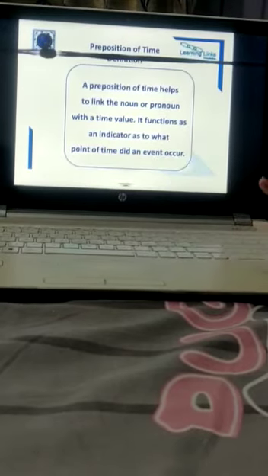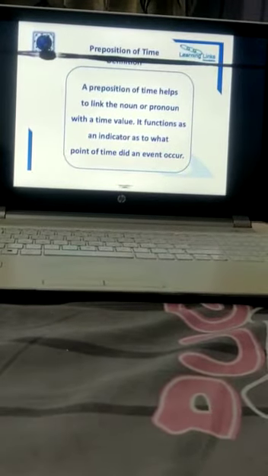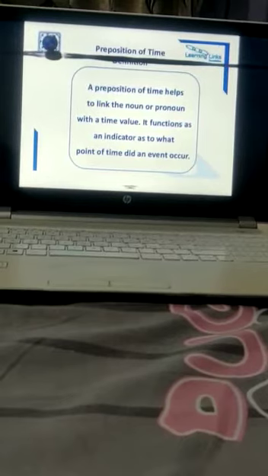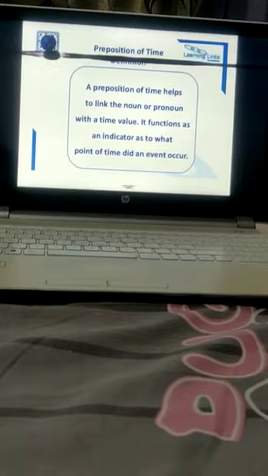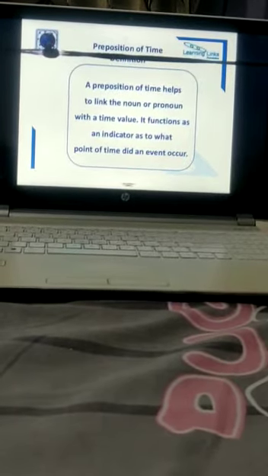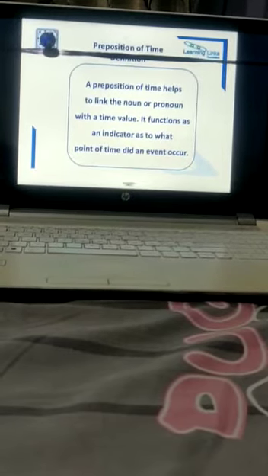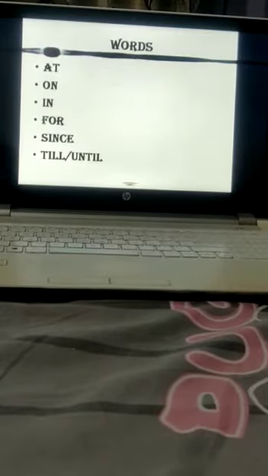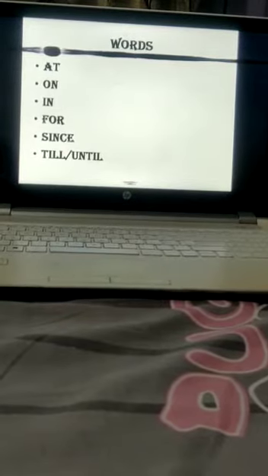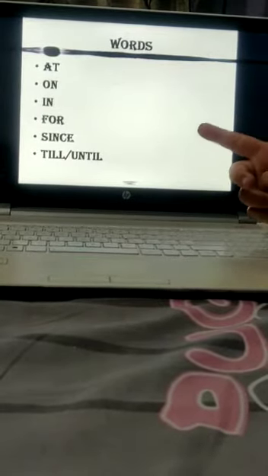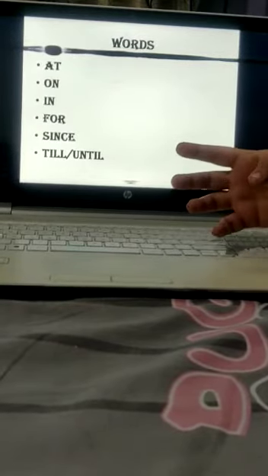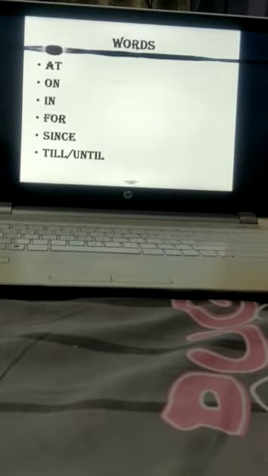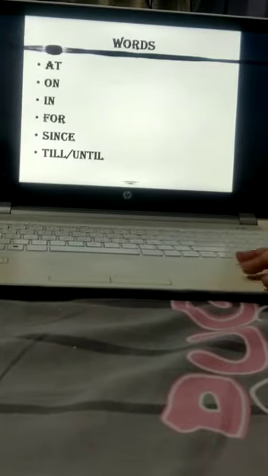In simple terms, preposition of time हमें बताता है कि नाउन और प्रोनाउन किस ड्यूरेशन तक, कितने टाइम तक अदर वर्ड्स के साथ रिलेटेड थे. What is their time and how they are related with the time with other words in the sentence. So let's understand preposition of time words. What are the preposition of time words? At, on, in, for, since, till, until. These are some of the preposition words that we will be understanding.